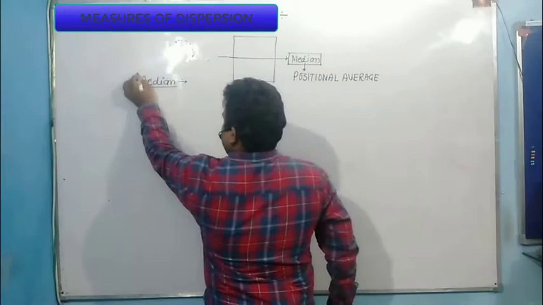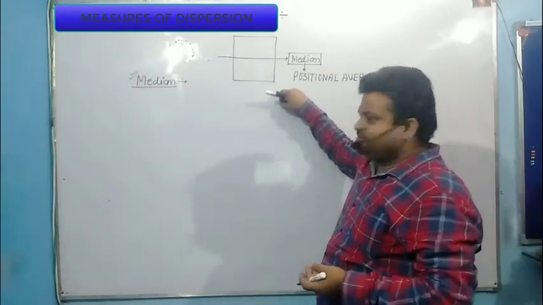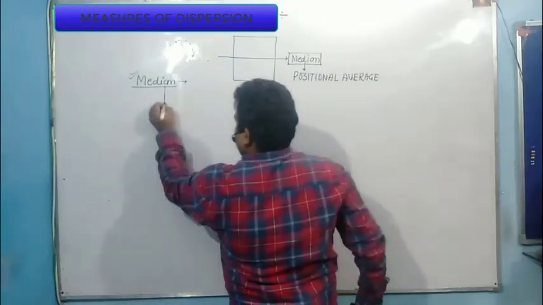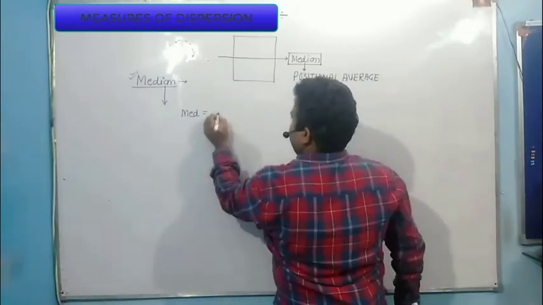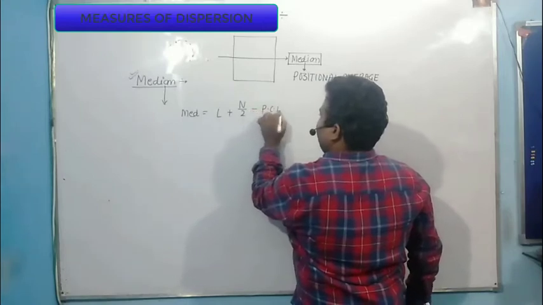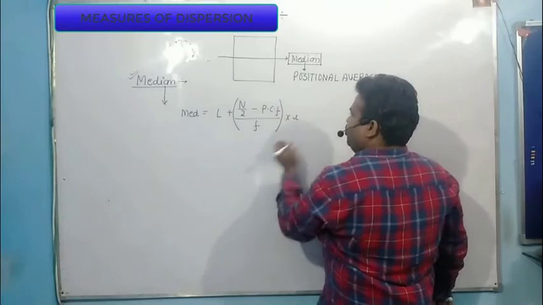Now, once you know what is the significance of median, I am going to give you the formula of median. So you all know the formula of median is: L plus n by 2 minus previous cumulative frequency divided by f into I. So what is L?